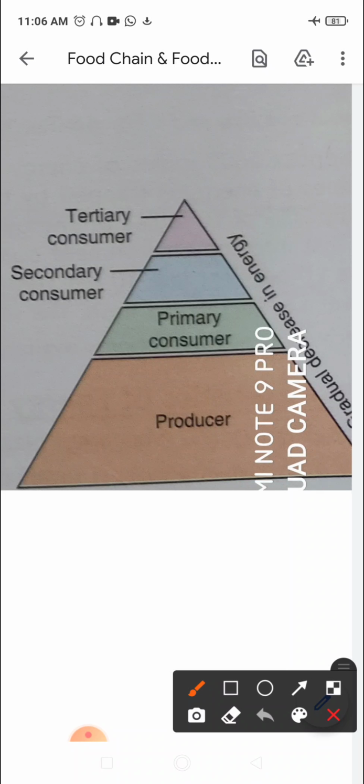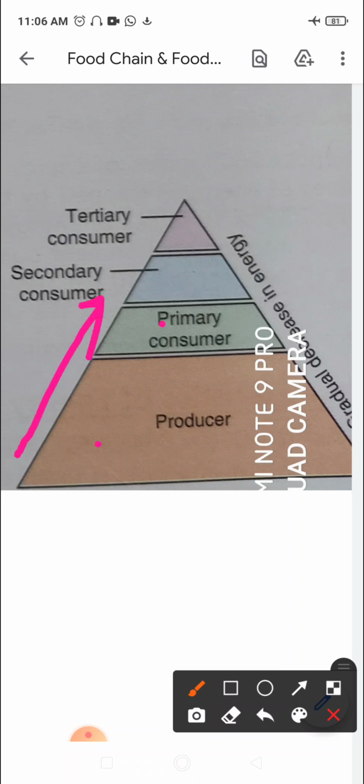energy is transferred from one trophic level to another trophic level, right? And as the energy is transferred from one to the next trophic level, the amount of energy goes on decreasing. Why? Because there is energy that is lost also, right?